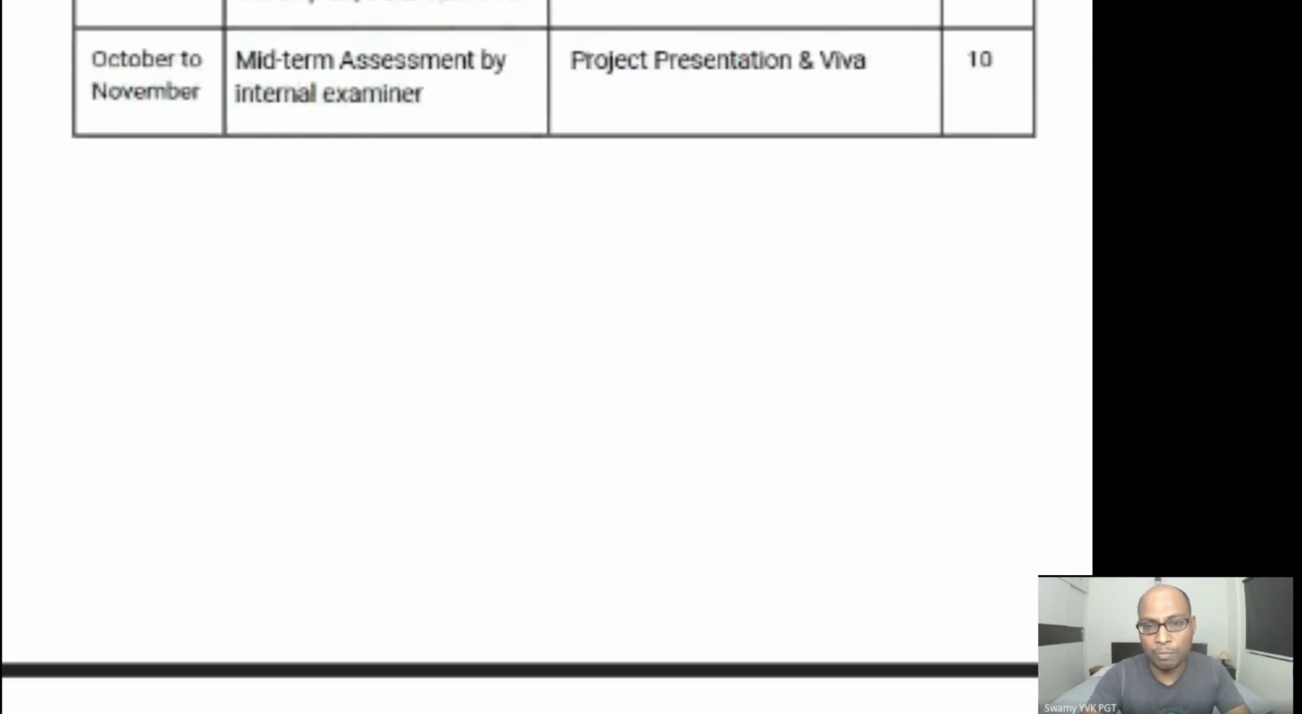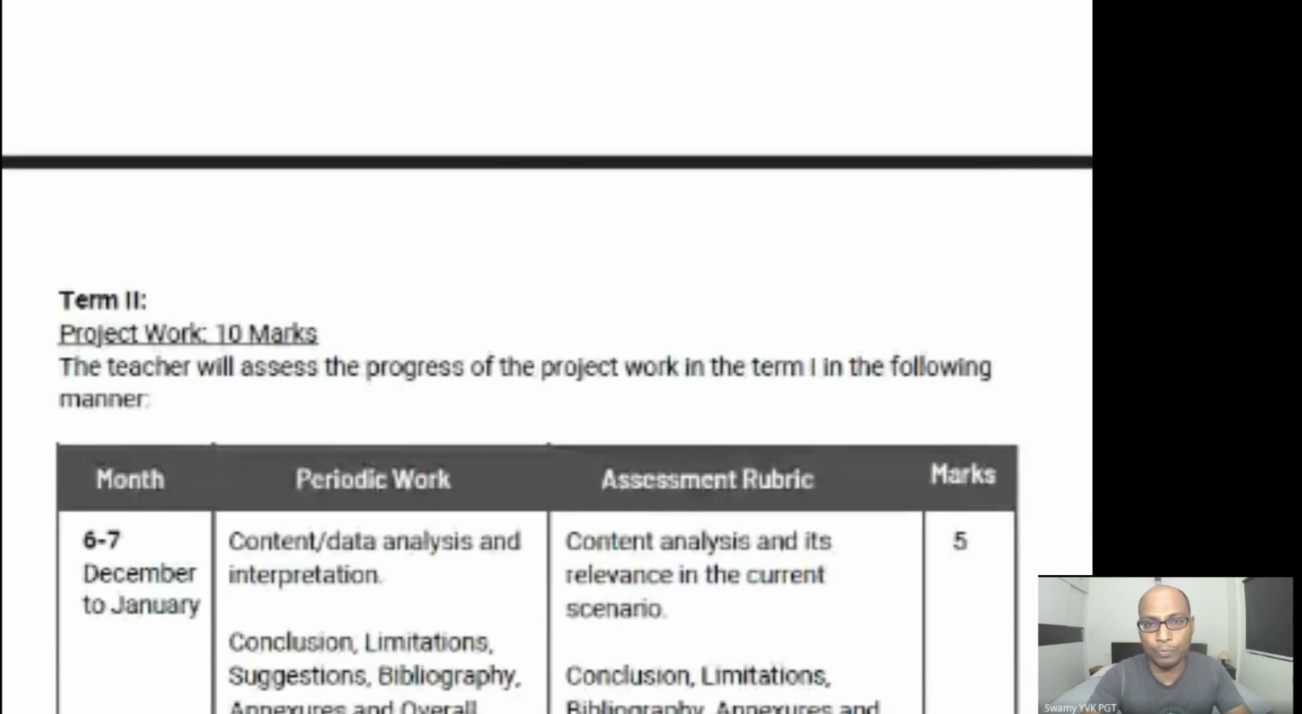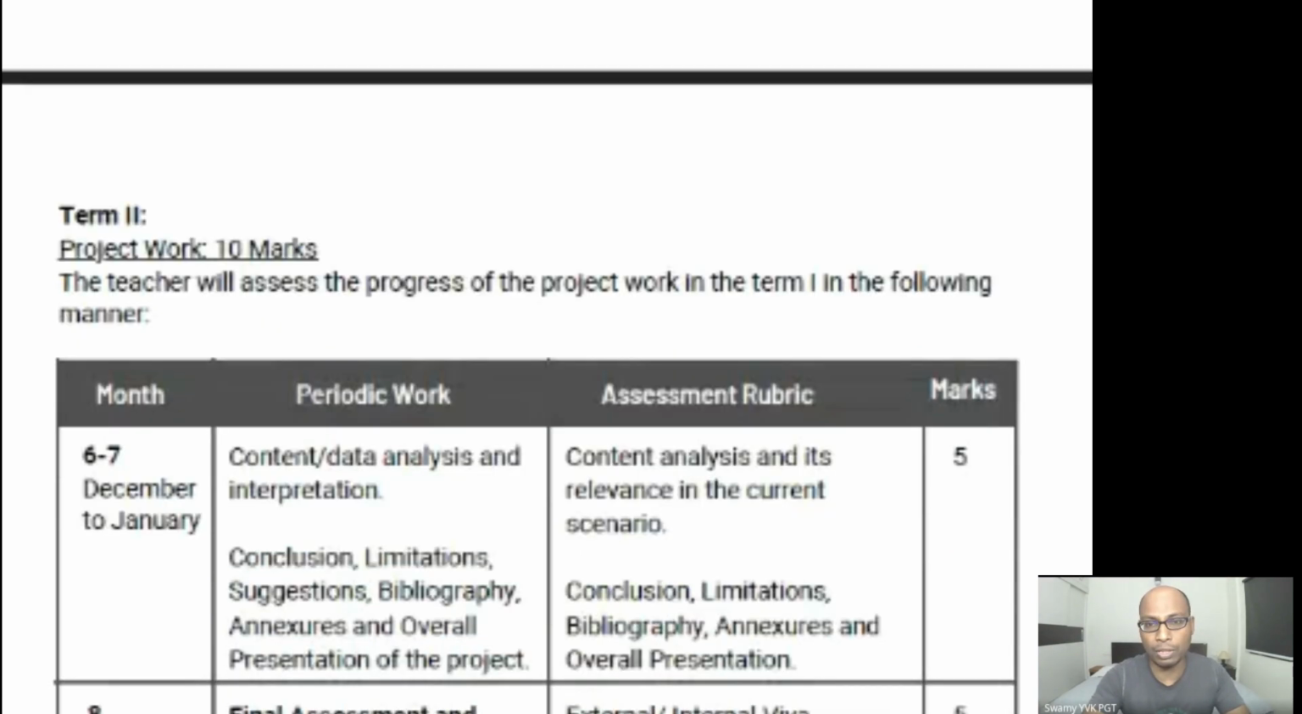Okay, now term 2, actually we have to follow this term 2. The teacher will assess the progress of the project work in the following manner: December to January and January to February. Let me be very clear. For term 1, there is the listening and speaking skills examination only. For term 2 only, you have to submit this project work. Now, in the month of December to January: content, data analysis and interpretation.